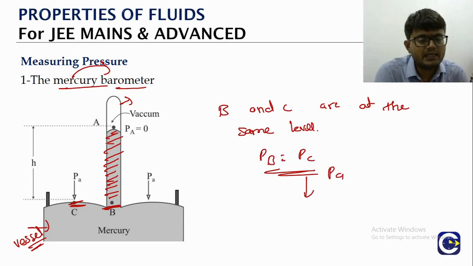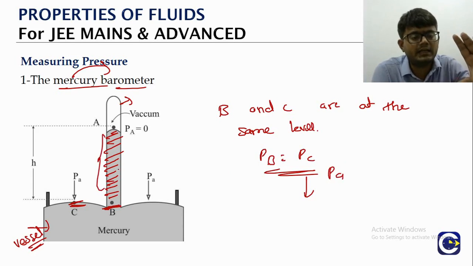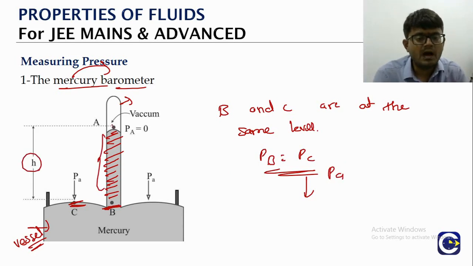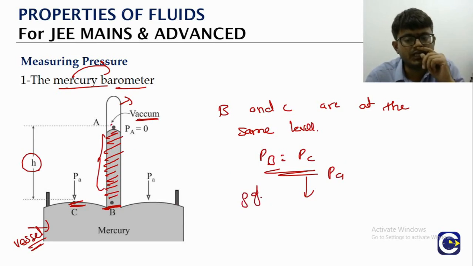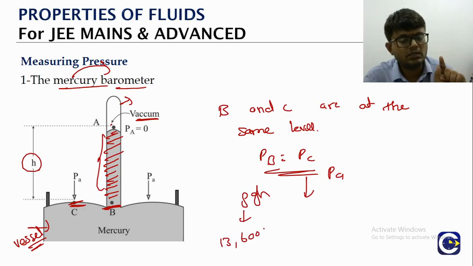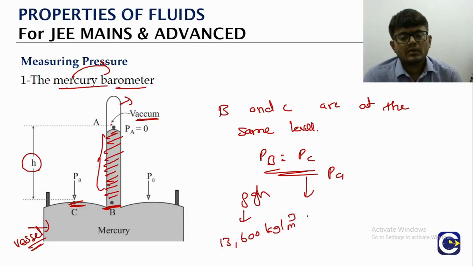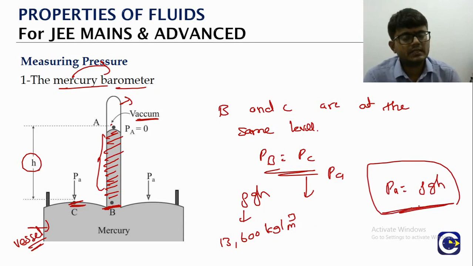At B, there is a mercury column of height H. Above the mercury column there is a vacuum, which means the pressure will be what? Pressure due to a liquid column of height H, which is rho into g into h. In this case rho will be the density of the mercury, which is 13,600 kg per meter cube. So the atmospheric pressure will be equal to rho into g into h. That's it.